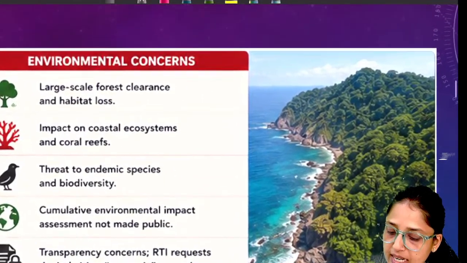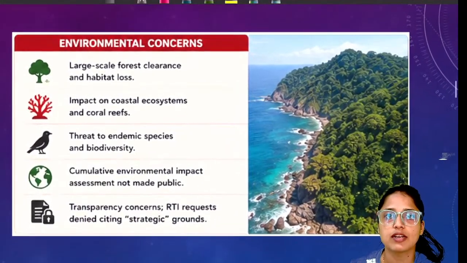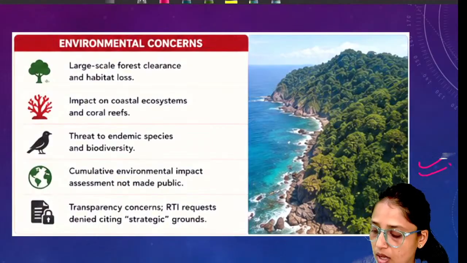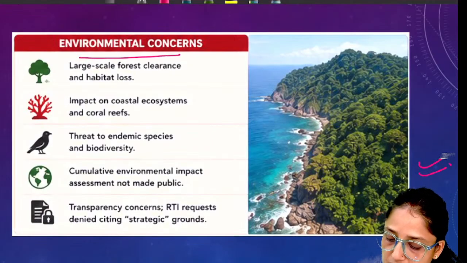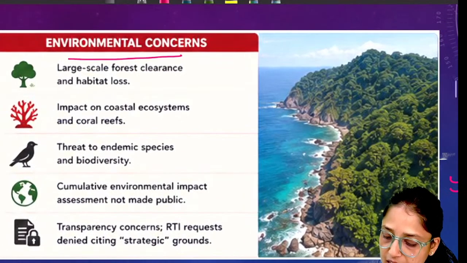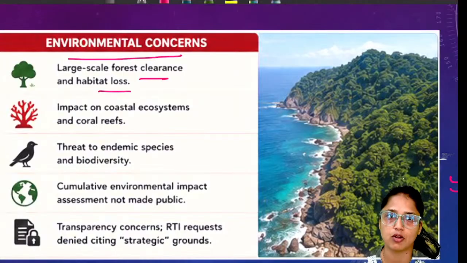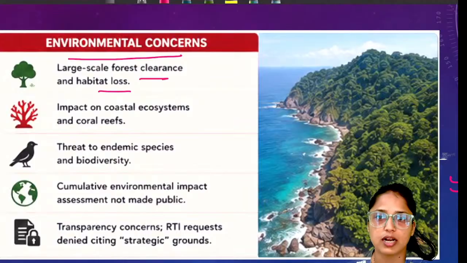Now, quickly, let's discuss the environmental concerns, because various NGOs and citizens are pointing out that, because of these environmental concerns, this project must not be given any approval. The first thing is large-scale forest clearance as well as habitat loss. We just discussed the 5 kinds of infrastructure proposed under this project.